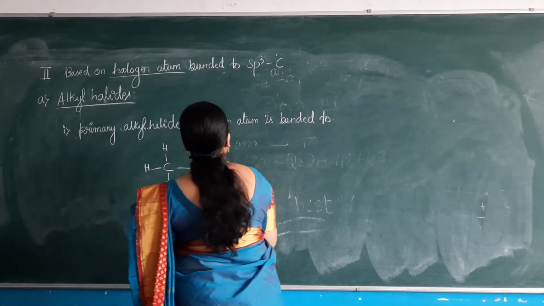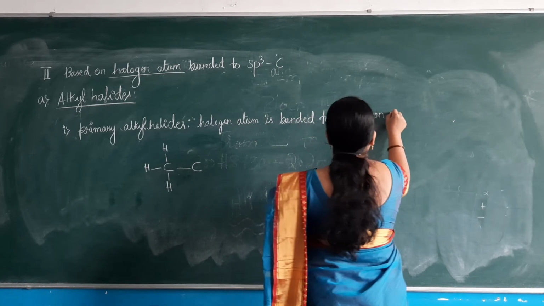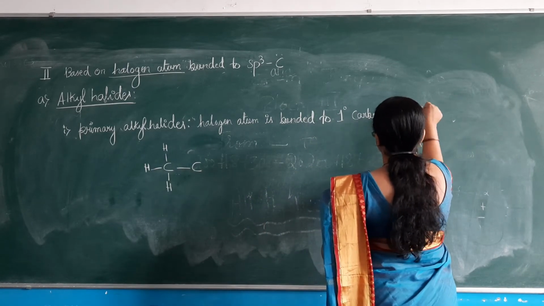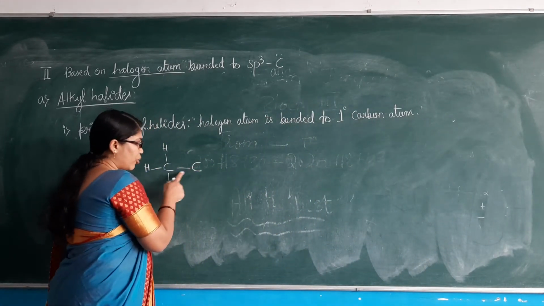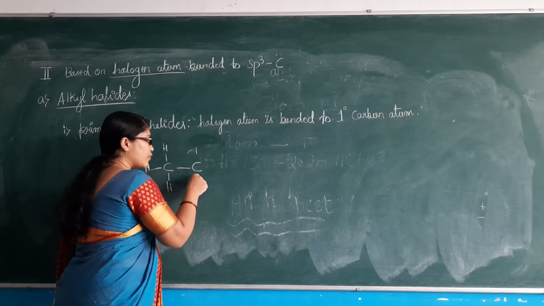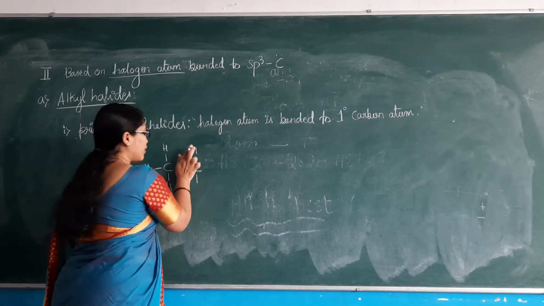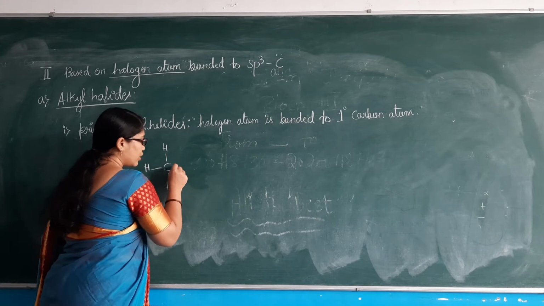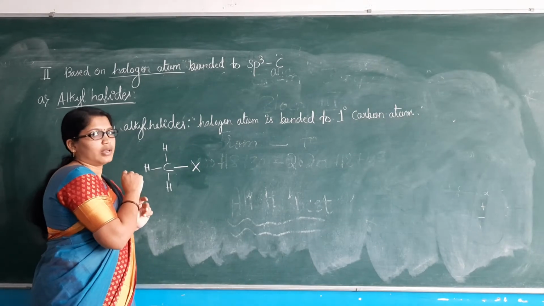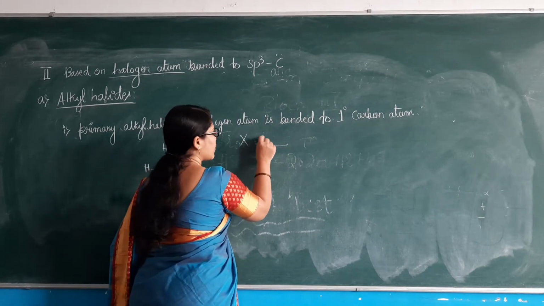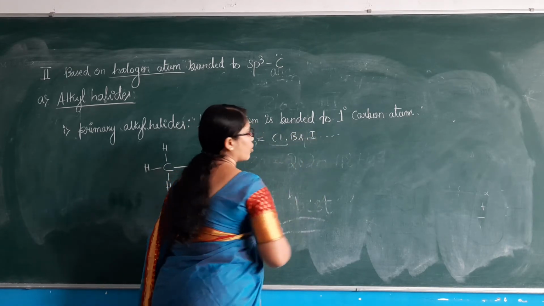Now we have halogen bonded to a primary carbon atom. What do you mean by primary carbon? The carbon atom which is directly bonded to only one carbon, and the rest are all hydrogen atoms, is referred to as a primary carbon. So for this primary carbon, our halogen atom is directly bonded. Halogens are generally represented by X, where X may be chlorine, bromine, iodine and so on.